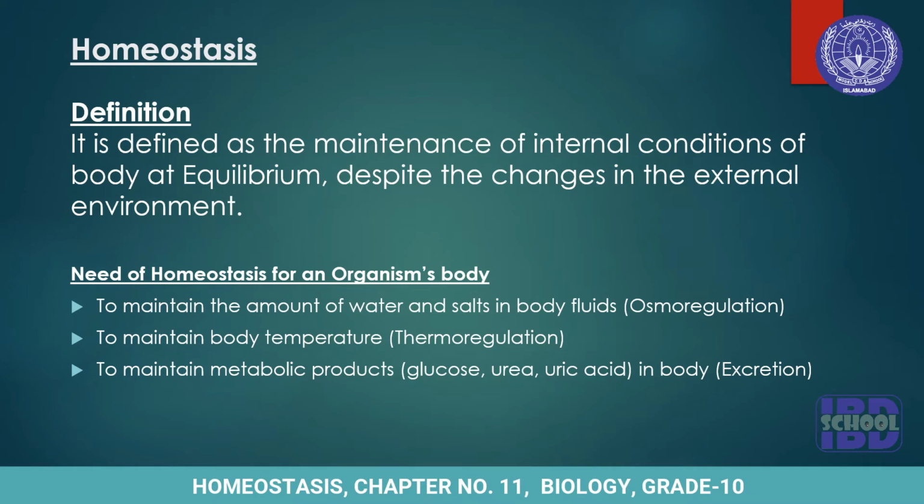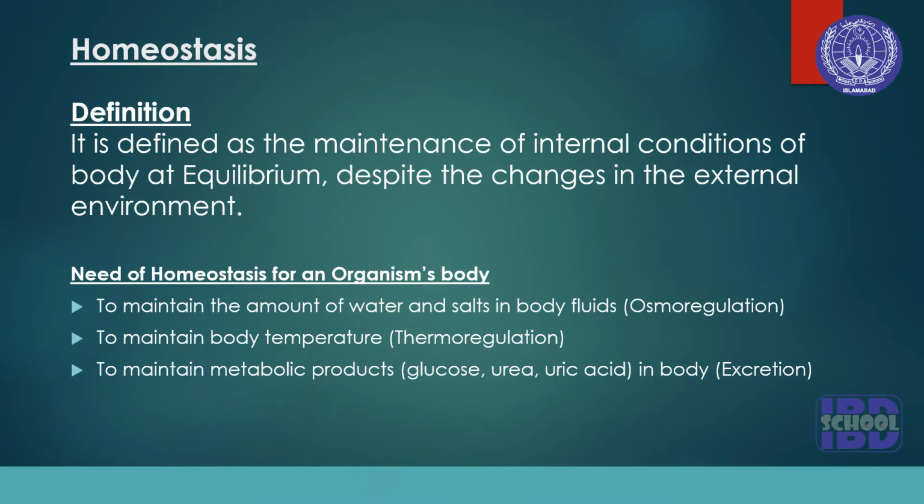And third, to maintain metabolic products, for example glucose, urea, uric acid in the body, and this process is called excretion. So all these three processes, osmoregulation, thermoregulation and excretion, are related to homeostasis, or they result in homeostasis.